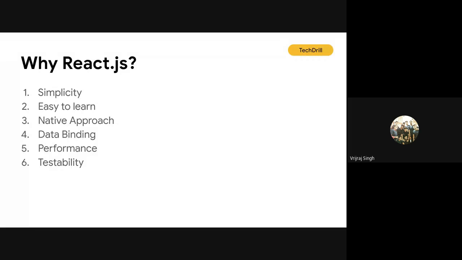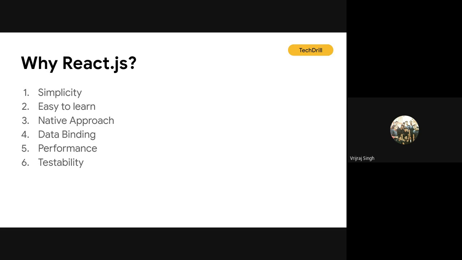And the next part is testability. You can test your web applications with the help of React in an easy way, because React is a kind of functional approach. So you can test your applications as functions of the state, and you can easily create tests. There are a lot of organizations that are using React for creating complex web applications as well as simple web applications. React supports a lot of other UI libraries you can use for creating React web applications.